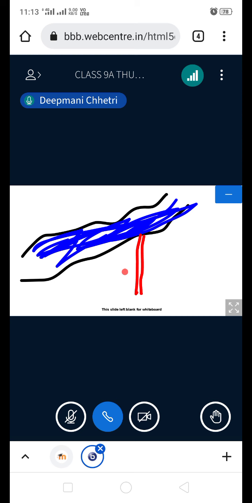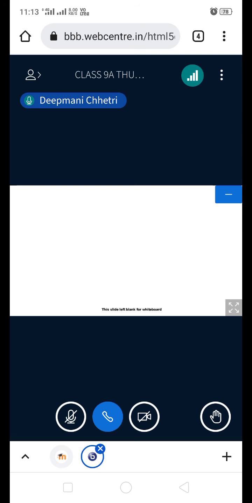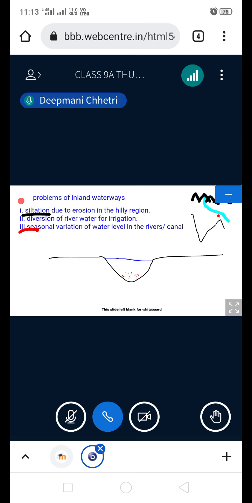So if monsoon fails, if monsoon does not bring a good amount of rainfall, then what will happen to the rivers? The rivers may dry up. Can it be used for navigation where there is only sand? That is the problem of inland waterways. So we have completed the problems of inland waterways. I know there are other points given there, but I don't want those things to be done. You basically focus on these things, and that is more than enough.